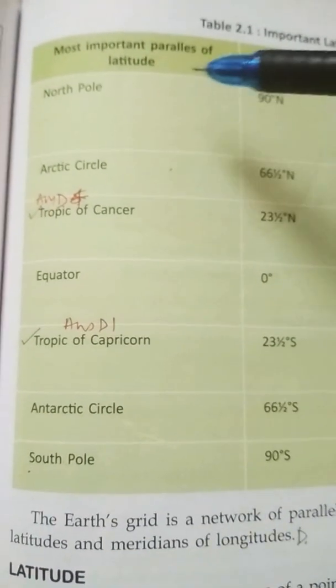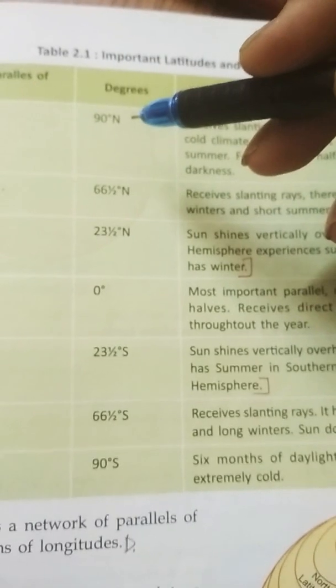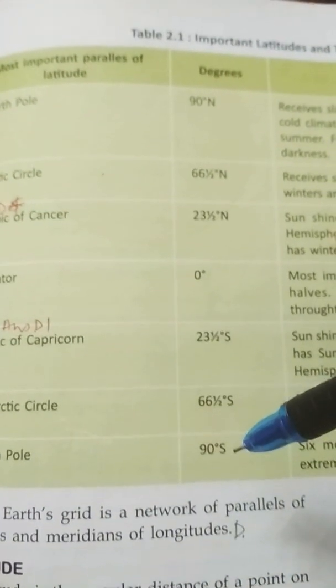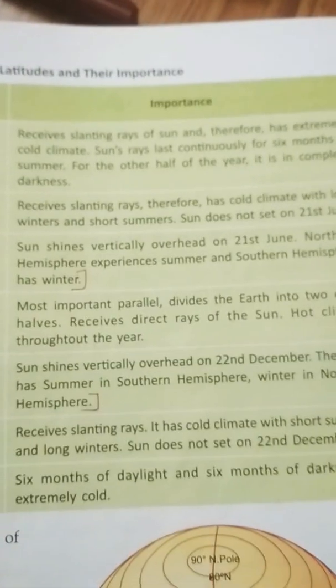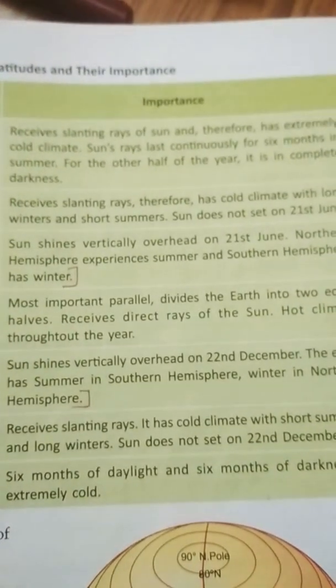Then the last of the important parallels are the North Pole and the South Pole, and these are not circles, they are just points which lie in the northern hemisphere, the Arctic North Pole, and then on the southern side it is 90 degrees south. Let's see the features of both. It receives slanting rays of the sun and therefore has an extremely cold climate.